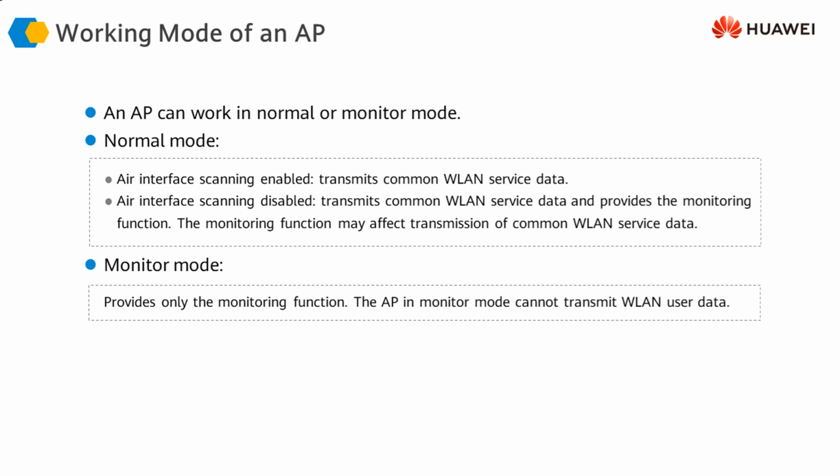They are going to provide the regular data services and provide the monitoring function, the second case here. And there is also a possibility that we dedicate an access point to work only as a monitoring device. Then in that case, the access point is not going to handle any user data or provide any data services for us. It is only going to act as a monitoring agent or a monitoring AP. These are the two major modes in which an AP can work, either in the normal mode, in which it helps normal data to move on the wireless network, and in the monitoring mode, where it is only going to provide the monitoring function.